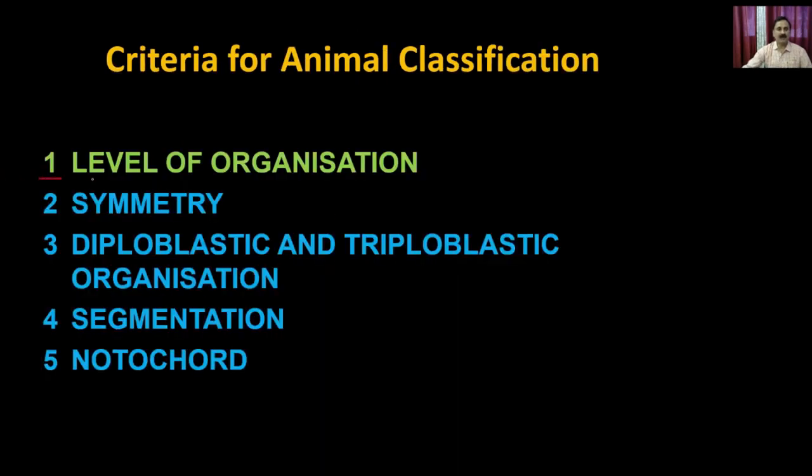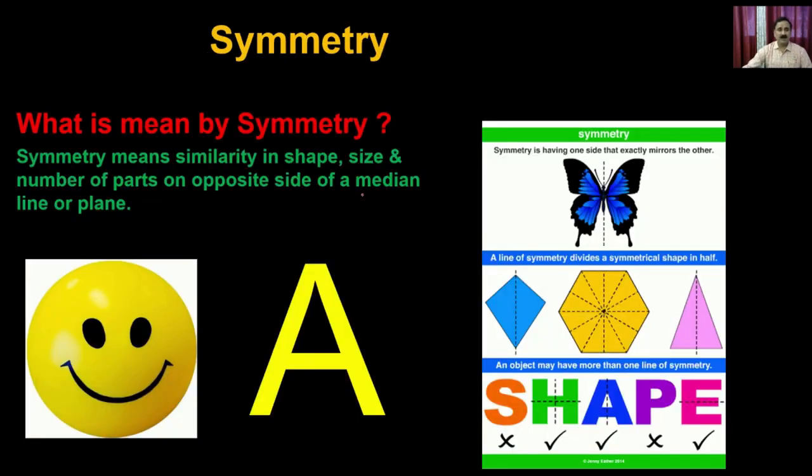So that is what we have discussed about the level of organizations, and let's discuss the symmetry. You can have different types of symmetry. The first question is, what is meant by symmetry? Symmetry means similarity in shape, size, and number of parts on the opposite side of a median line or plane.